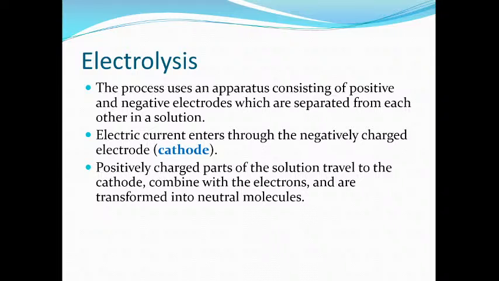At anode, negatively charged ions are going to lose electron, and losing of electron means oxidation. It means at anode oxidation will take place, because negatively charged ions will migrate towards the positive electrode, and there they are going to lose electron, because negatively charged ions have more electrons. So if they want to become neutral atoms, they need to lose electron.